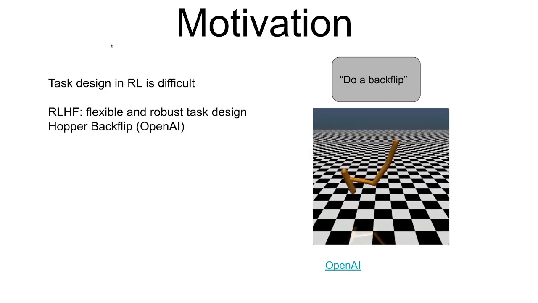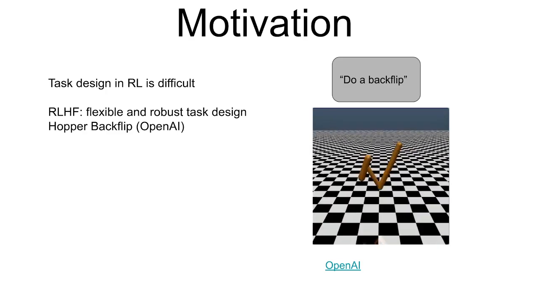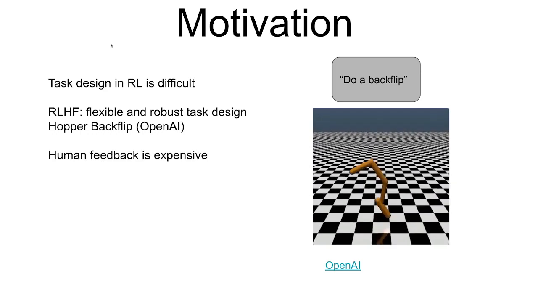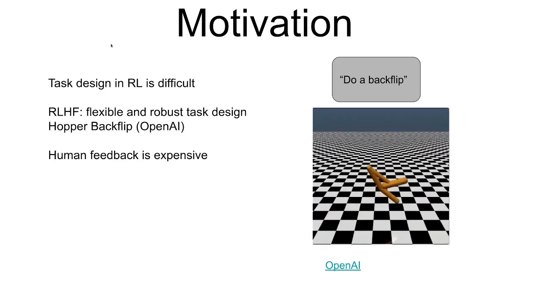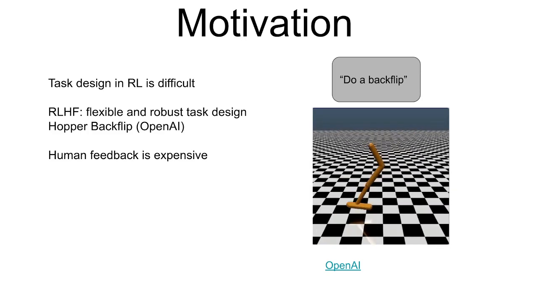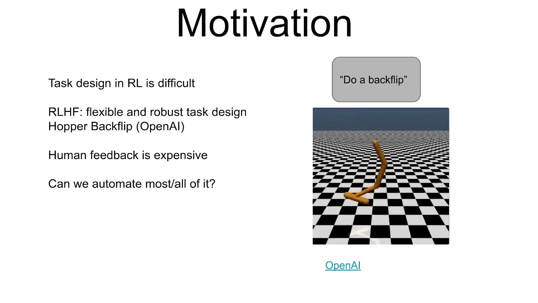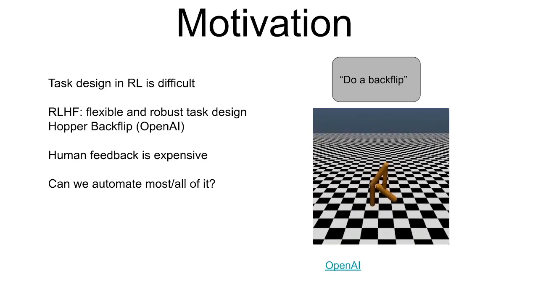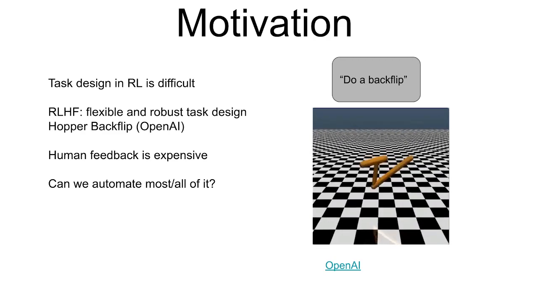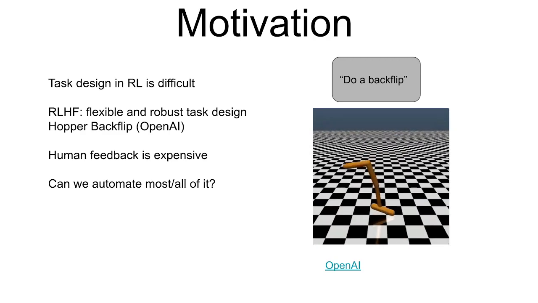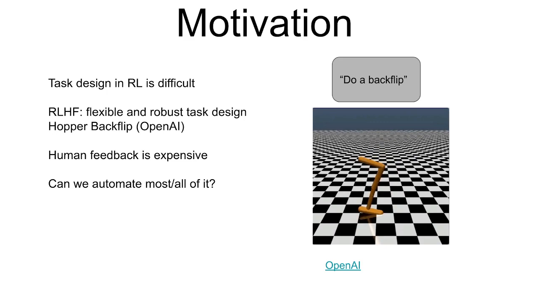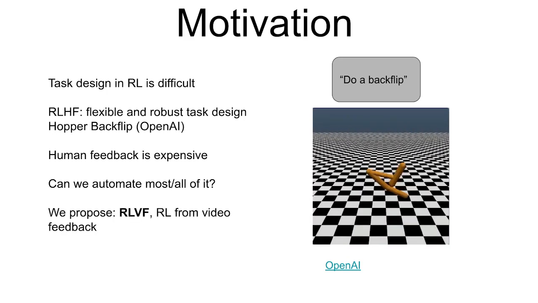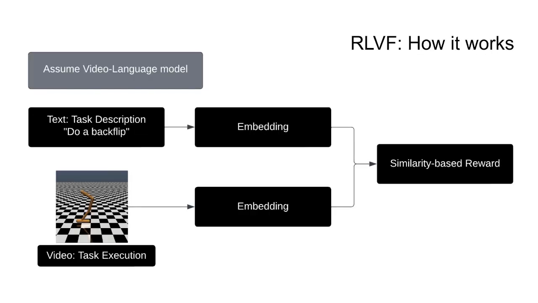Using this approach, OpenAI was able to train a Hopper agent to perform a backflip in a simulated environment with less than 900 bits of feedback. However, human feedback itself is expensive and limits the scalability of RLHF. We are interested in whether we can automate most or all of it using, for example, vision models. In this case, it's plausible that we could get a vision model to provide sufficient visual feedback for the agent to perform a complex task in simulation. So therefore, we propose RLVF, RL from video feedback.